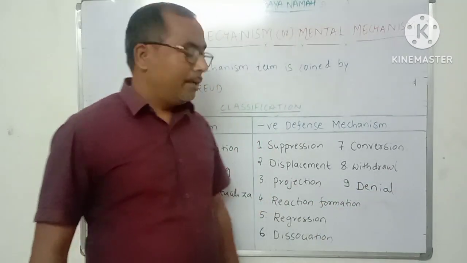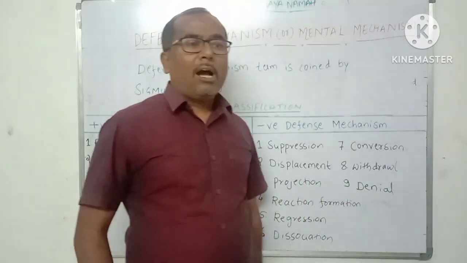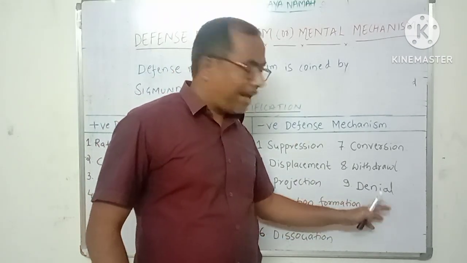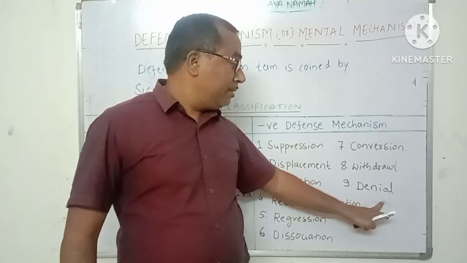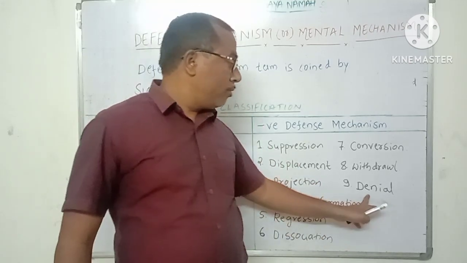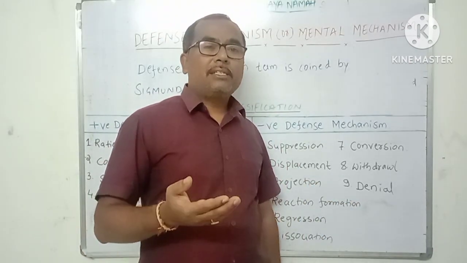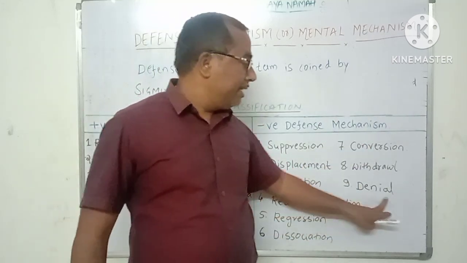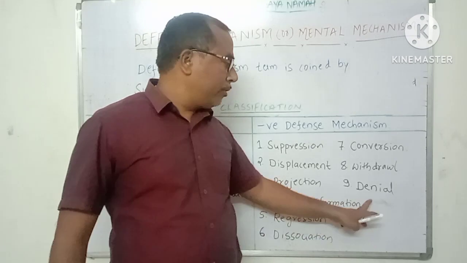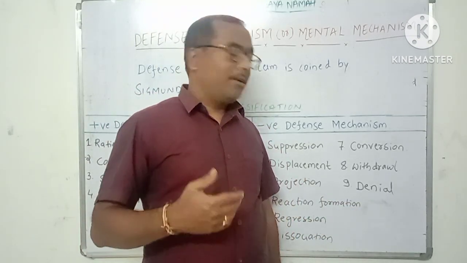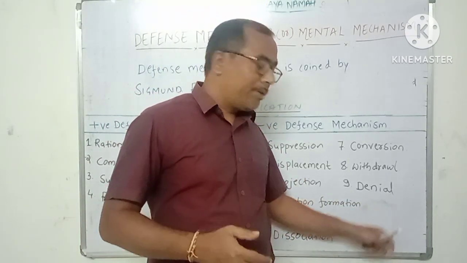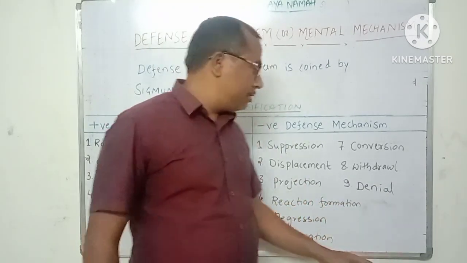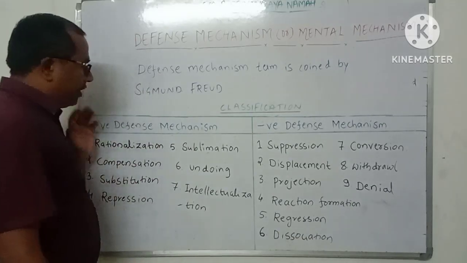Next one is denial. Denial is deliberately avoiding the truth or the fact. For example, a person who is diagnosed with a terminal illness may avoid going to the hospital or the doctor. He thinks that he is all right and nothing has happened to him, and that the diagnosis made by the doctor or the hospital is wrong. He deliberately avoids the truth or the fact. Okay, so these are all the defense mechanisms.